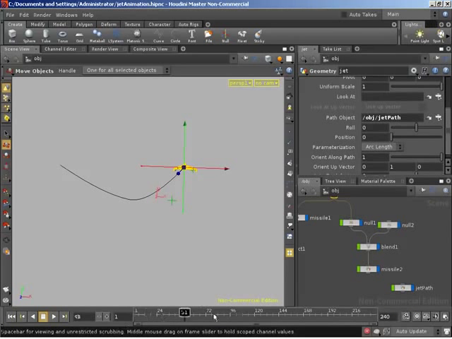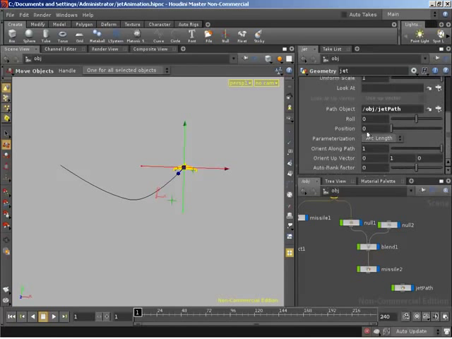And we'll see if we change our time, nothing is going to happen, and that's because we have to specify, using keyframes, using animation, the position of our jet, with 0 meaning the beginning of the curve. As we increase up to 1, we'll hit the end of the curve. If we go over 1, we actually start looping along the curve. So I'm going to set a keyframe at frame 1 with a position of 0 by Alt left clicking on the position parameter. That will set a keyframe there.